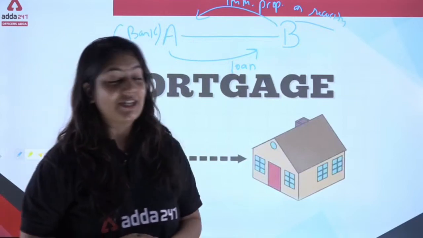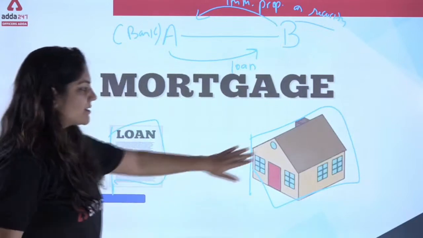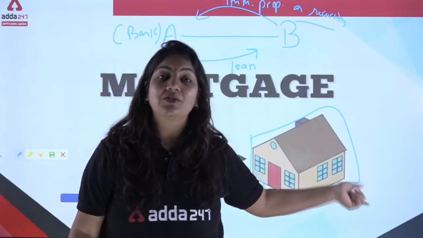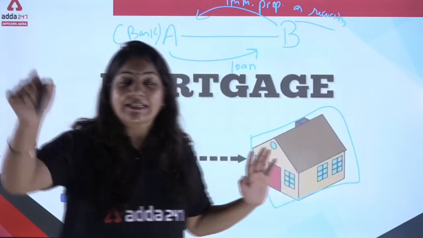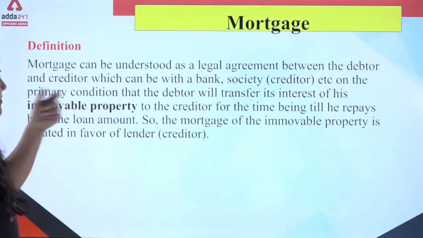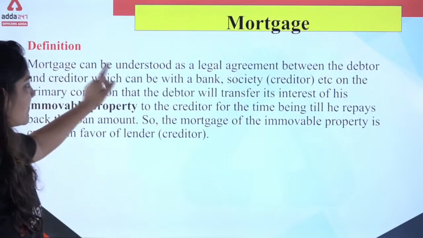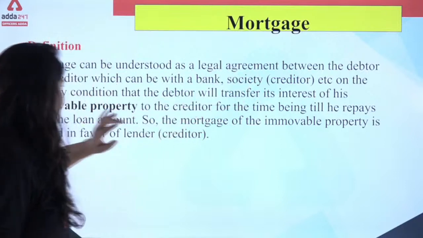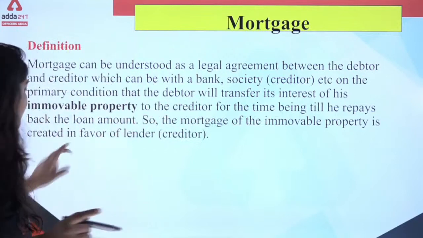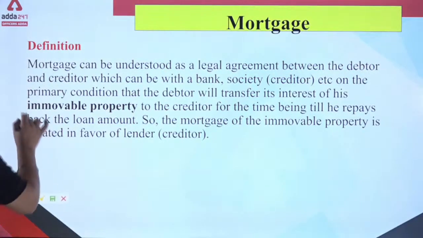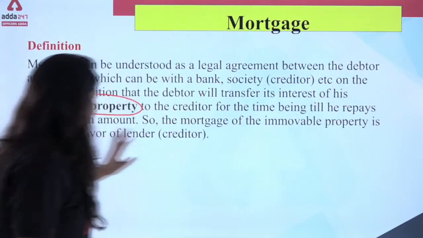This is called mortgage. See, this is a home, and this is the document. So this immovable property, that is the house, is given to the bank. That is called mortgage. I think the definition is clear to all of you, isn't it? Just give me a reply, yes or no. Mortgage can be understood as a legal agreement between the debtor and creditor, which can be with the bank, on the primary condition that the debtor will transfer his interest in the immovable property to the creditor for the time being till he repays the amount.